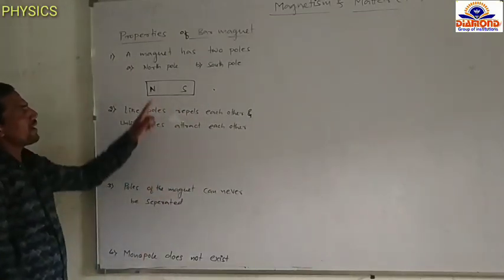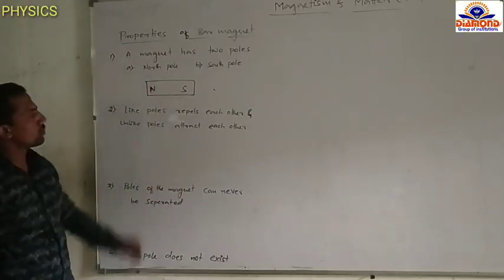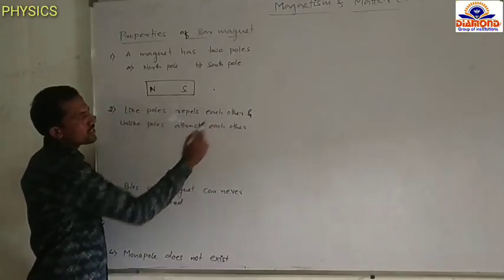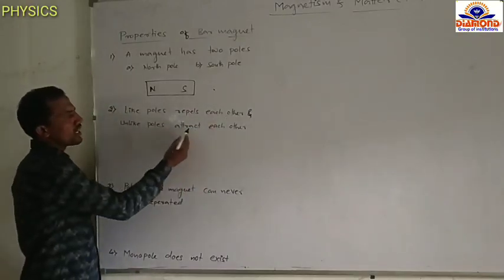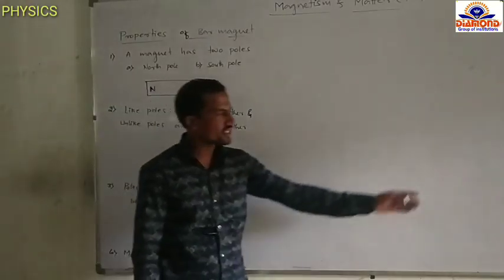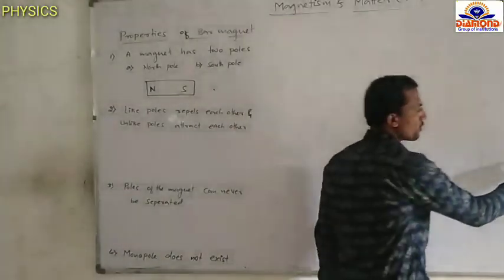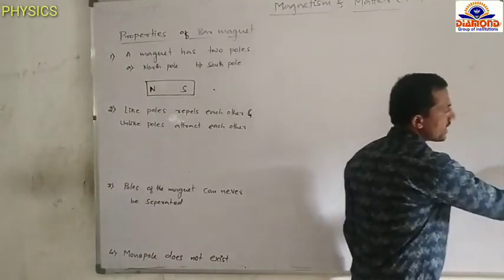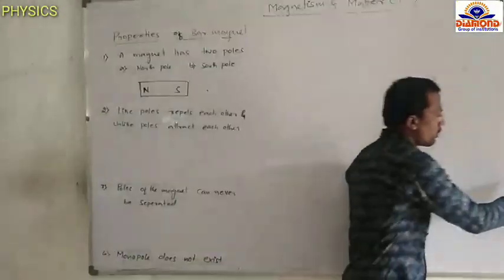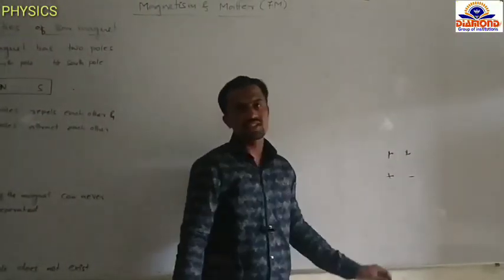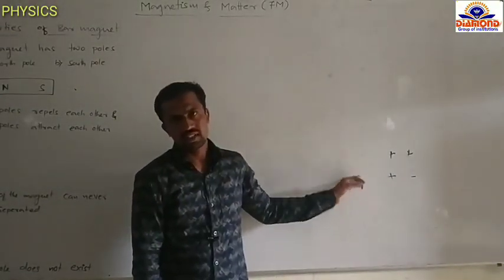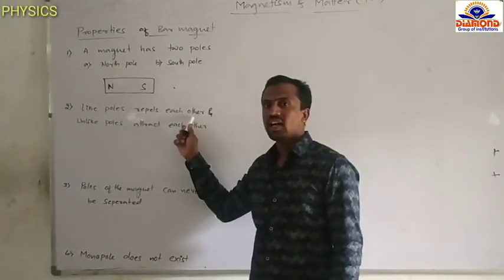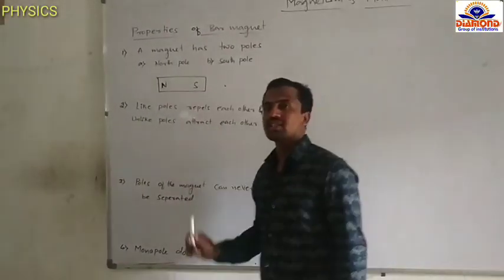Every magnet has two poles, north pole and south pole. Second property: like poles repel each other and unlike poles attract each other. Just as we said before this class, positive charges are called like charges and they repel, and positive and negative are unlike charges, they attract. The same condition is here. Like poles repel each other, unlike poles attract each other.